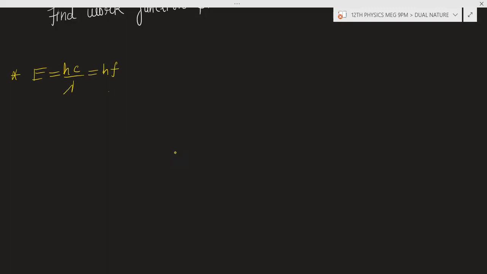If you want the energy in electron volt, you can write 1240 by lambda. So you will get the energy in electron volt. But in this case, this lambda will be in nanometer.